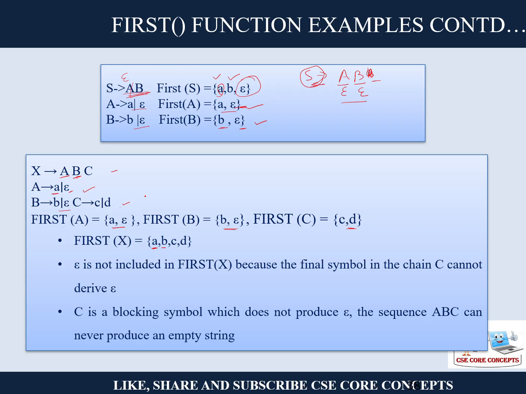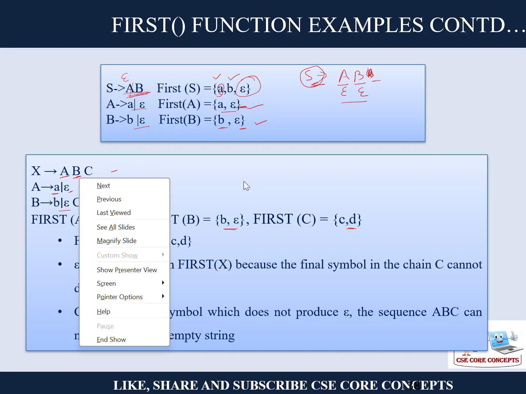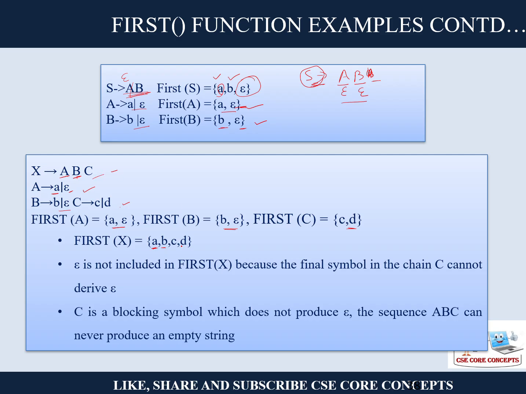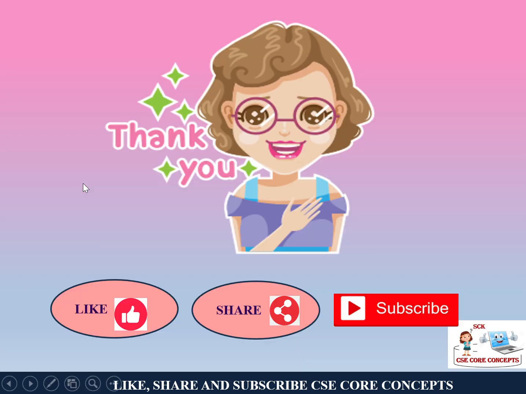Now if this B is also epsilon, then it will be first of C. First of C is what? C and D. So here you cannot put epsilon because C and D can never be epsilon. Right? So it will not be completely epsilon for first of X. Right? Then these are some of the problems which we have solved.